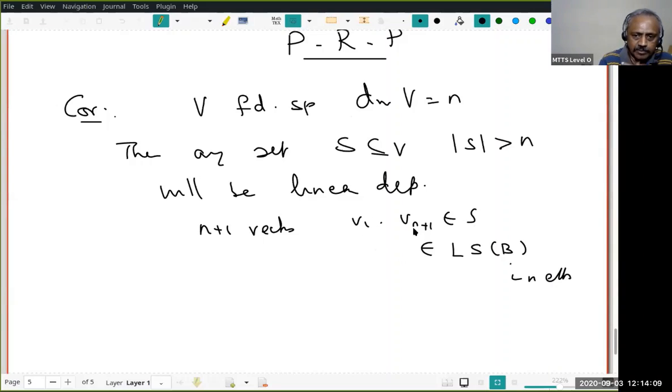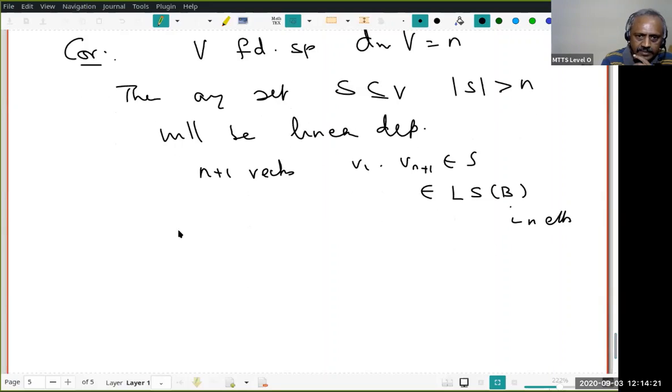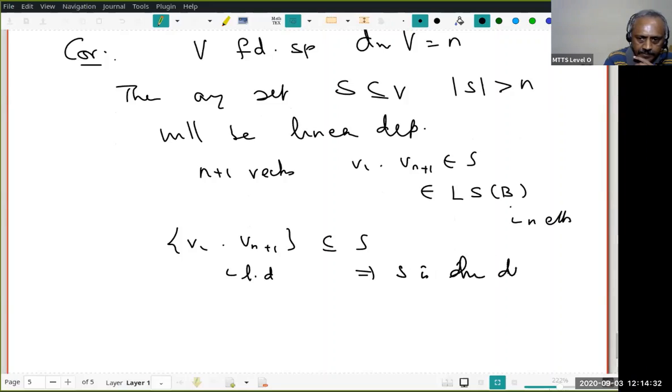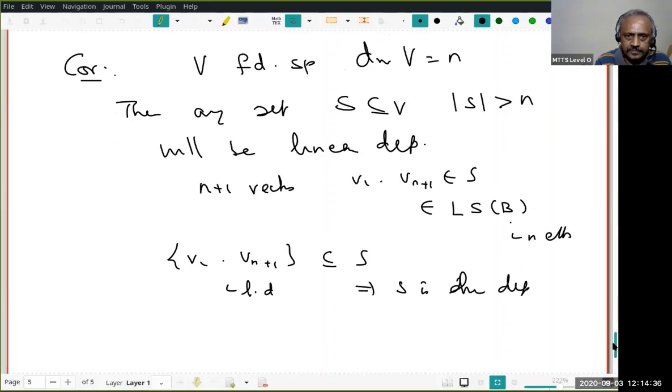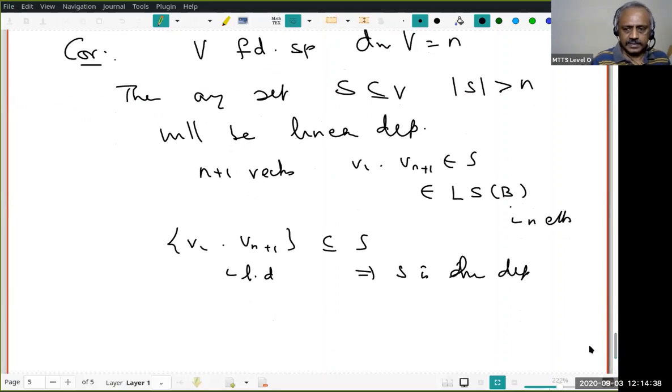Since V1 to Vn plus 1 is linearly dependent, any superset of this set of elements will also be linearly dependent. Is that clear? V1 to Vn plus 1 is contained in S, and this is already linearly dependent. Therefore, S is linearly dependent. Okay, that's it. This is very often used, so it's better to learn that.